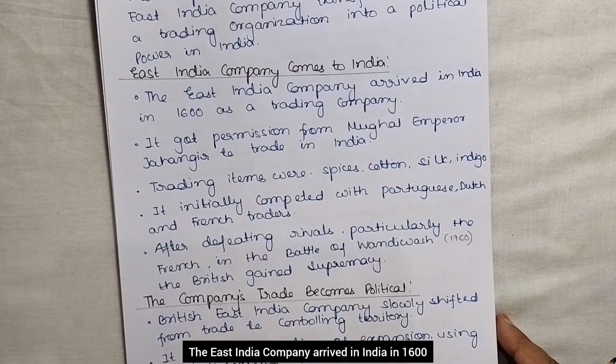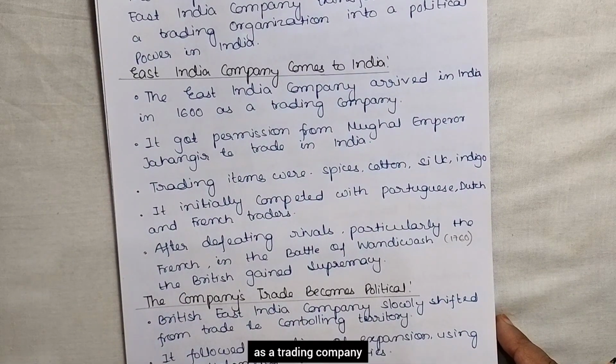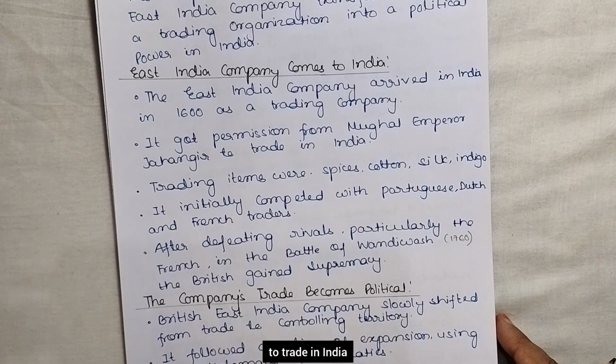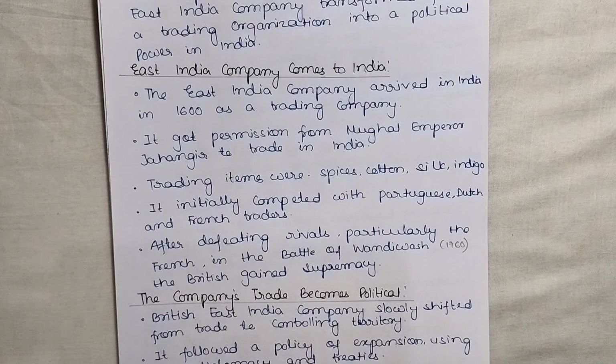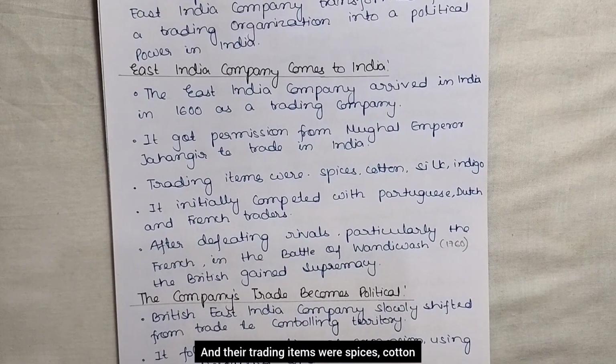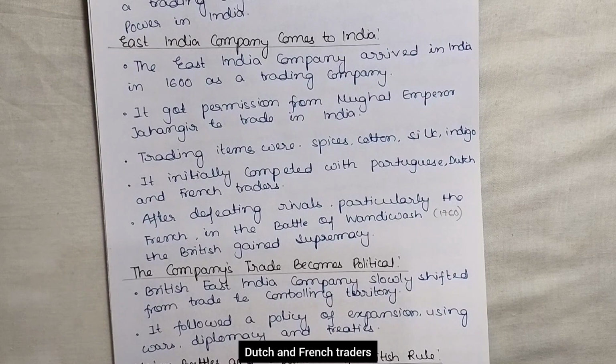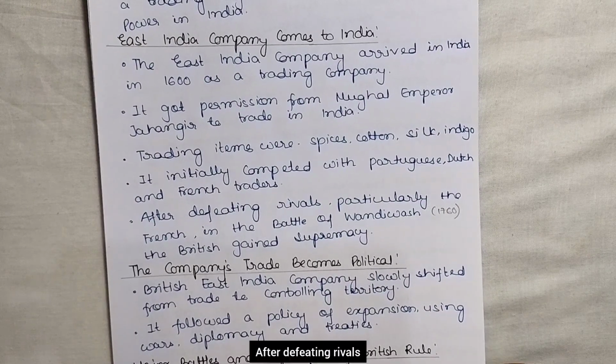The East India Company arrived in India in 1600 as a trading company. It got permission from Mughal Emperor Jahangir to trade in India, and their trading items were spices, cotton, silk, and indigo. It initially competed with Portuguese, Dutch, and French traders. After defeating rivals, particularly the French, in the Battle of Wandiwash, the British gained supremacy, right?